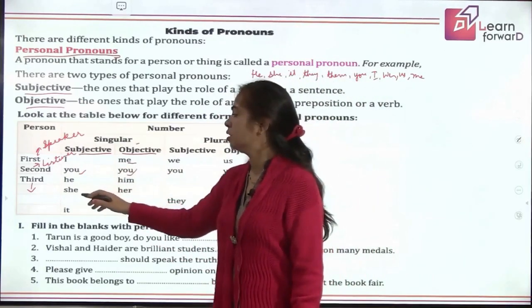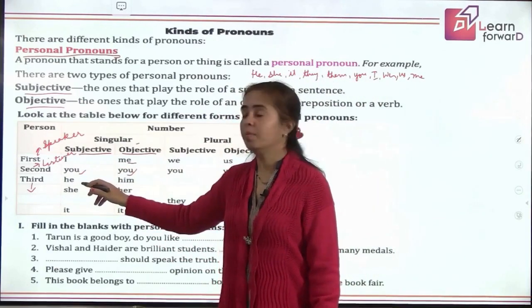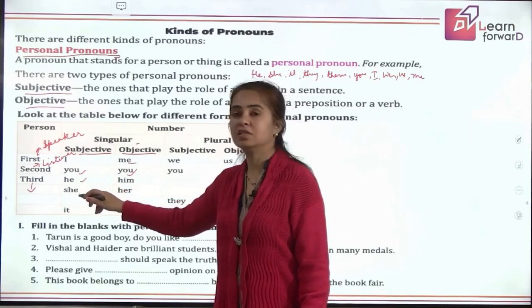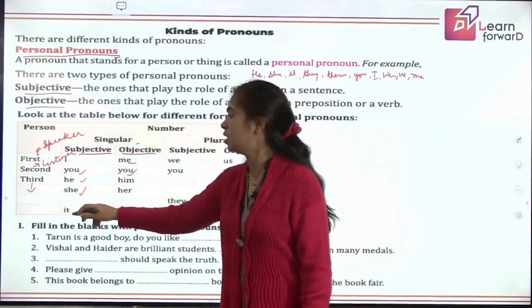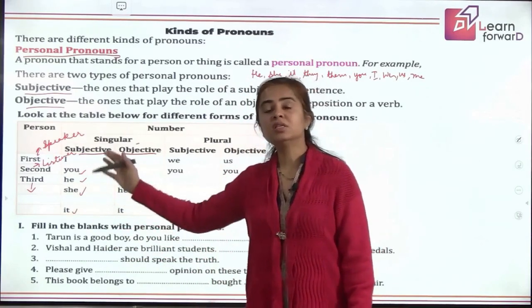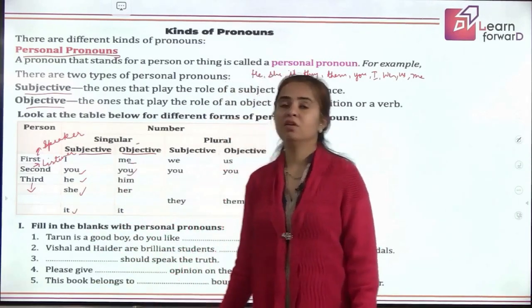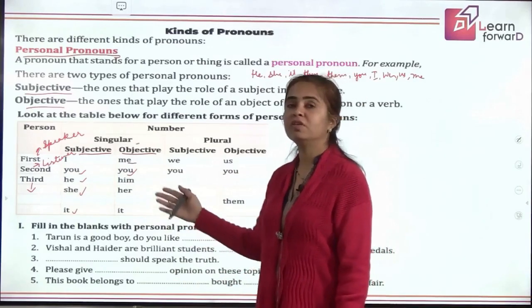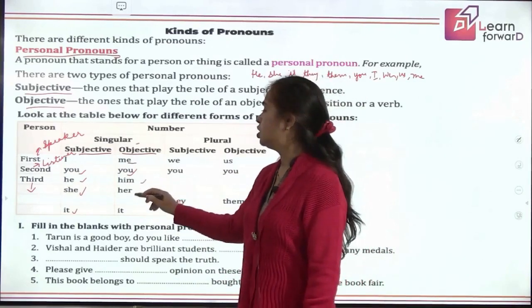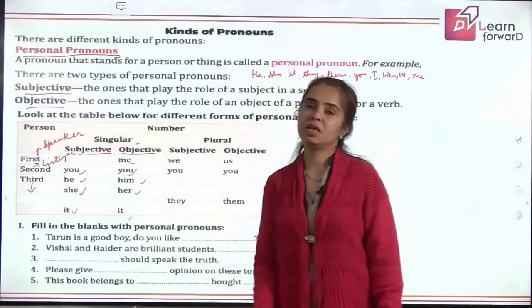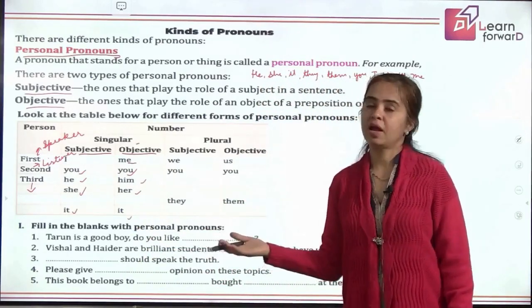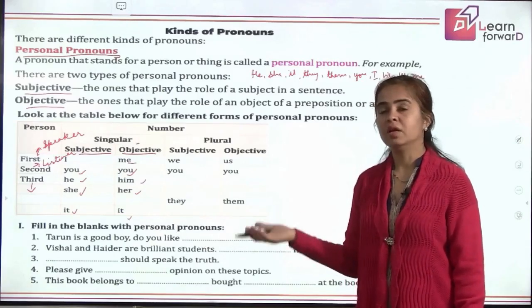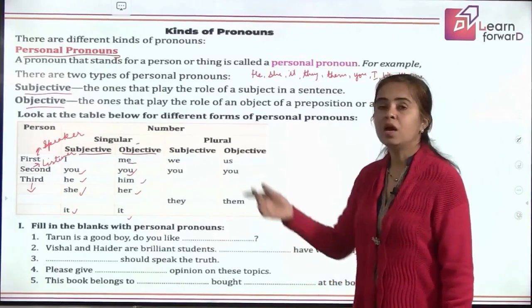Now coming to third person, when we talk about a boy, it is he, girl is she, and for places and things, we use it, right? So this is in the subjective case. When we talk about it in objective case, he becomes him, she becomes her, and it remains it. It is my dog, I feed it every day. I take it for a walk every day. So it remains it.